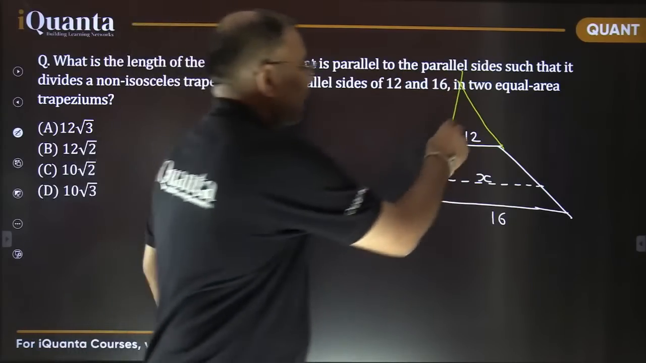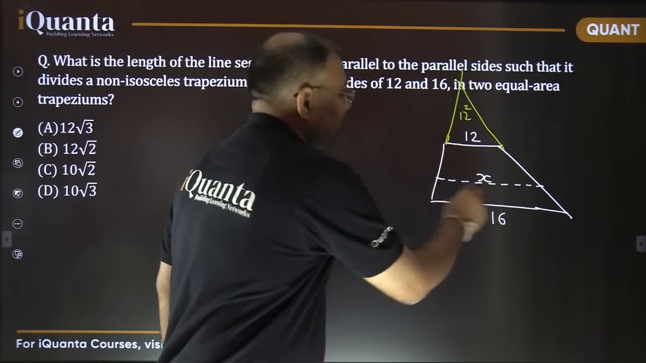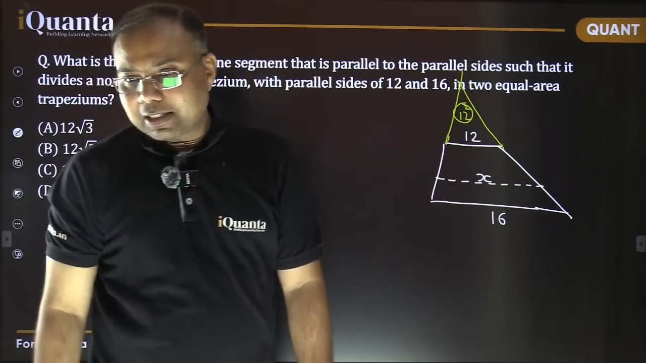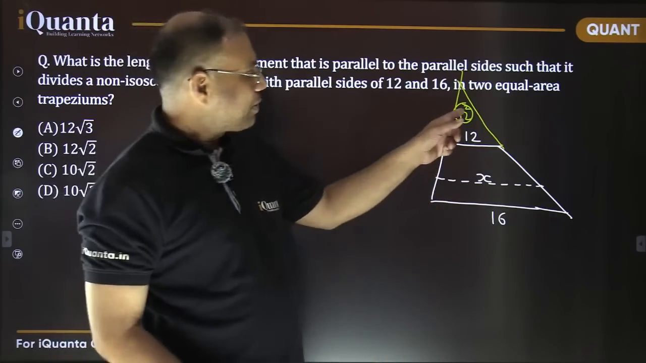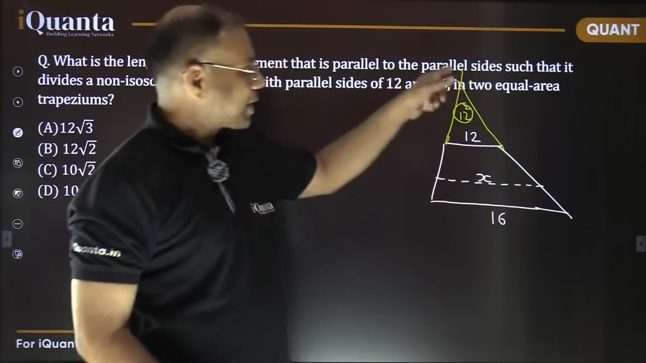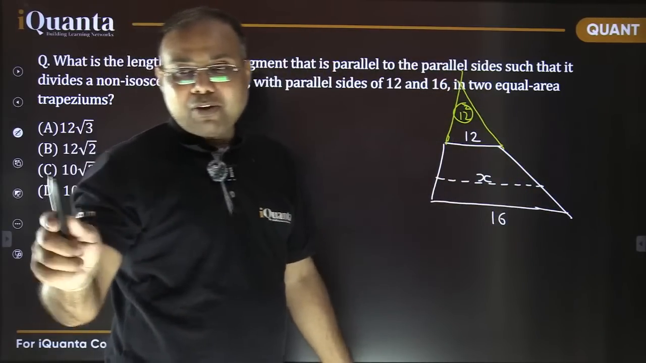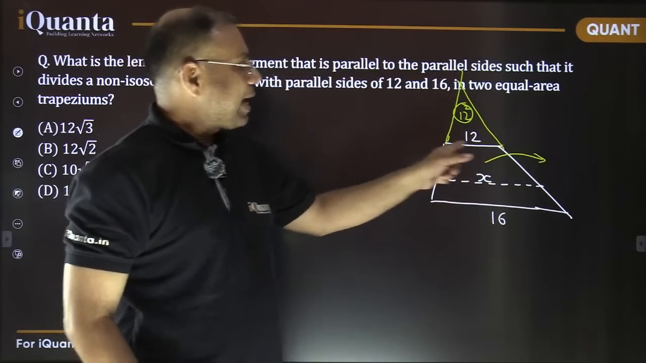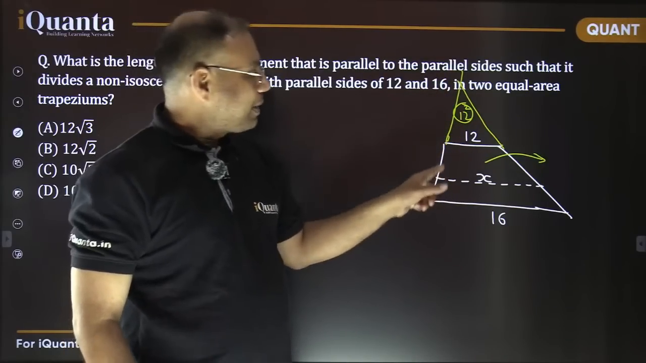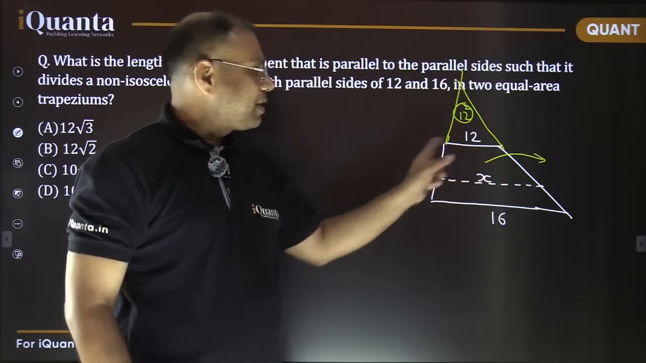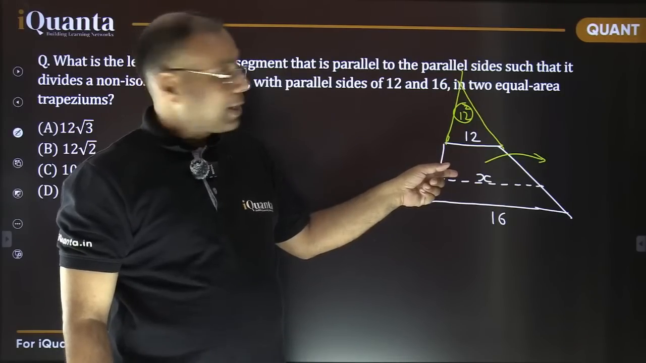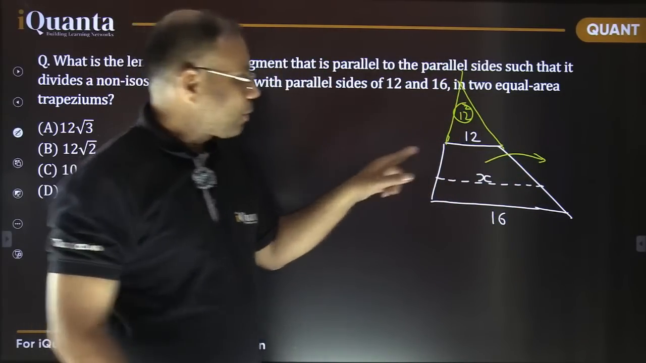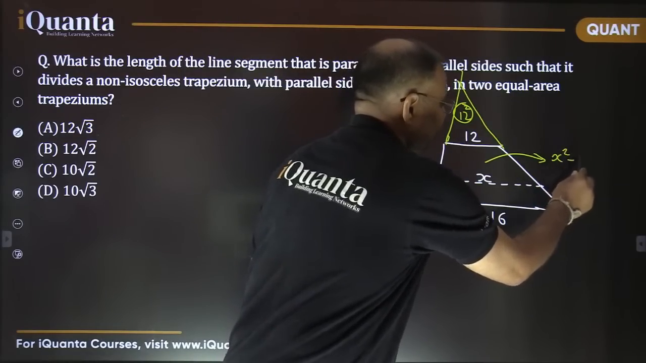So 12 square, if its area is 12 square, so this complete triangle must have area of x square, and this complete must have area of 16 square, isn't it? So if this area is 12 square, then this complete should be equal to x square, this complete should be equal to 16 square. Now everyone, please listen carefully. Just tell me, what will be the area of this trapezium? If I'm assuming area of this triangle is 12 square only, so what will be the area of this upper trapezium? It should be x square minus 12 square, isn't it?